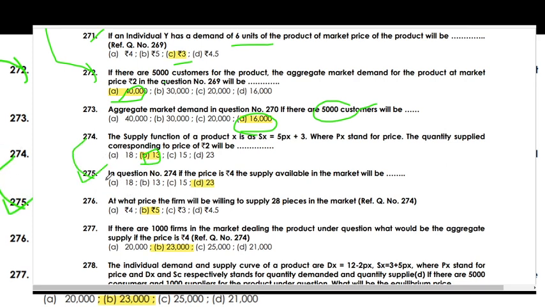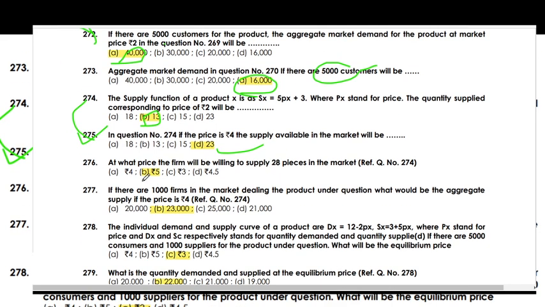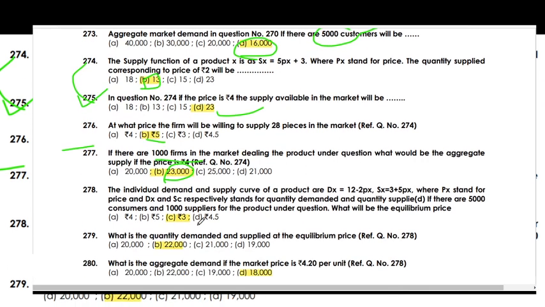In the above question, if the price is such that the firm will be willing to supply 23 pieces in the market, the price is 4; and at the price at which the firm will supply 28 pieces, the right answer is 5. If there are 1,000 firms in the market dealing in the product under question, what would be the aggregate supply if the price is rupees 4? The right answer is 23,000.